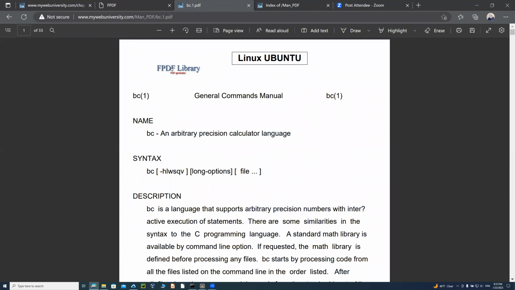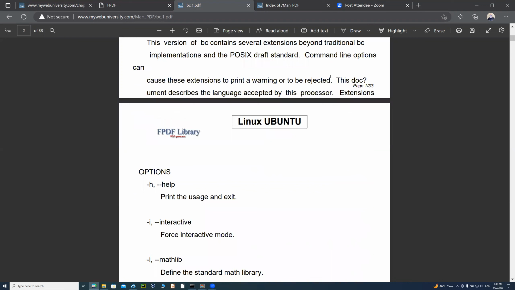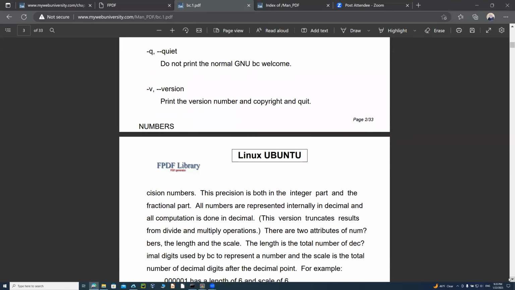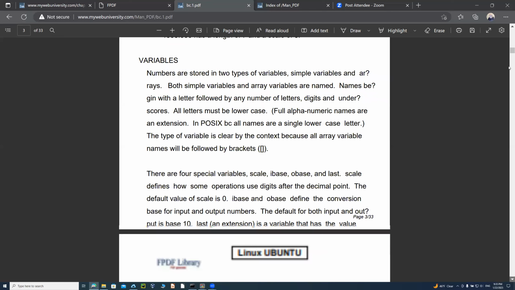And then you can see that the GIF file, I put the FPDF on my Python program to just show that this manual pages, I use the Python free PDF library generator to just create the PDF file. But then the Linux Ubuntu is the man pages for it. And then as you can see on each of these pages, you can see that page numbers is there for this one. There's 33 pages together, so you can just go down and read as many of them and practice with them.